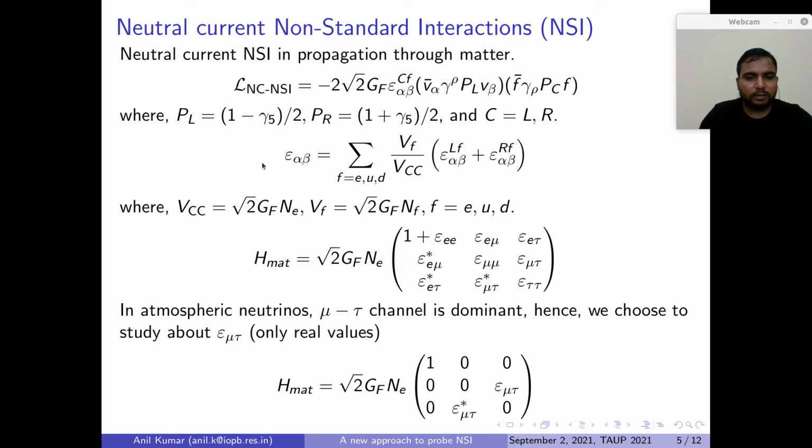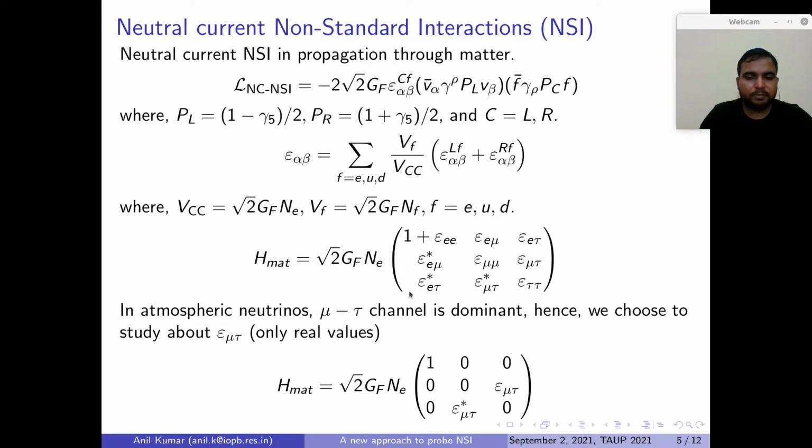In this model, we parameterize epsilon in terms of VCC, which is the standard matter potential, root 2 G_F N_e, where N_e is the electron number density, and N_f is the number density of other fermions which are found inside the matter, for example electrons, up quarks or down quarks. The final form of the Hamiltonian is this, where we have various epsilon which represent the